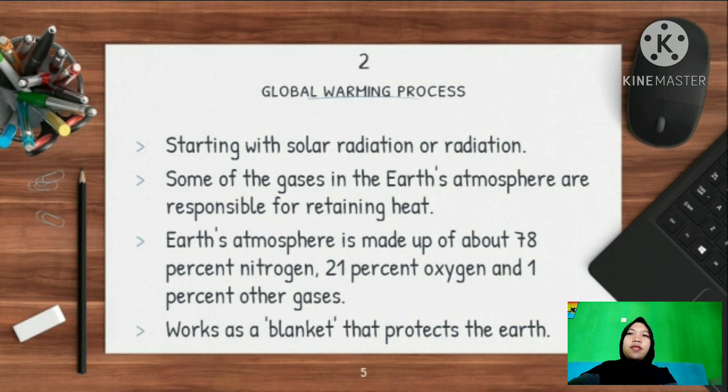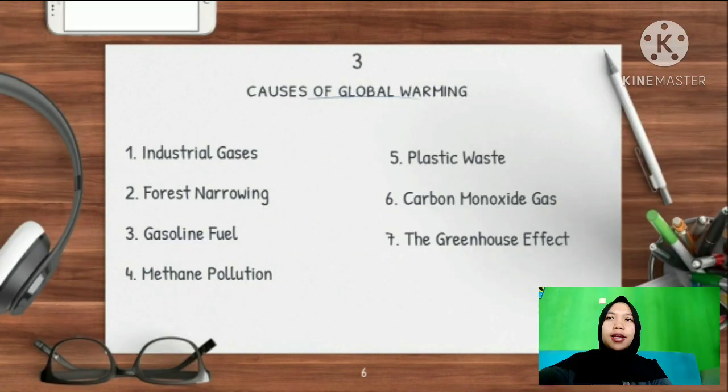The increase in average temperature of the Earth's surface occurs due to the increase in greenhouse gas emissions. That is what causes global warming, which causes change in the Earth's ecosystem, such as extreme climate change. The next material is cause of global warming. There are several causes that cause global warming.